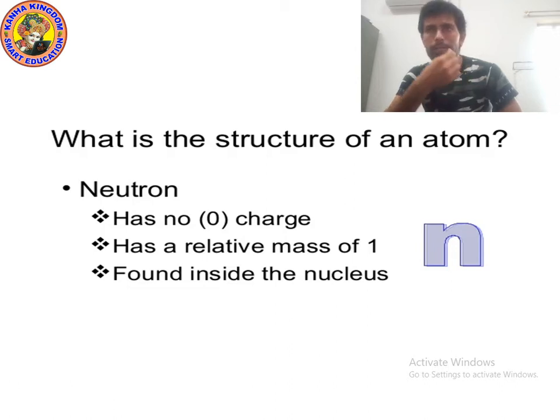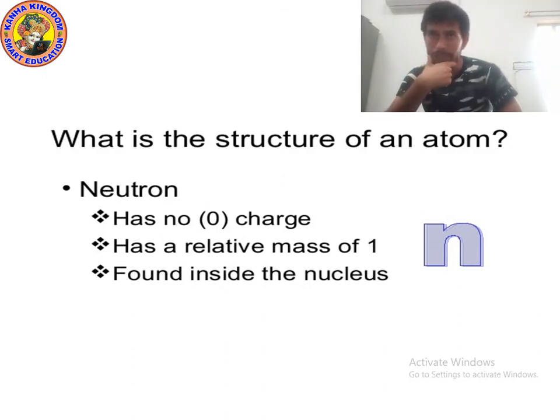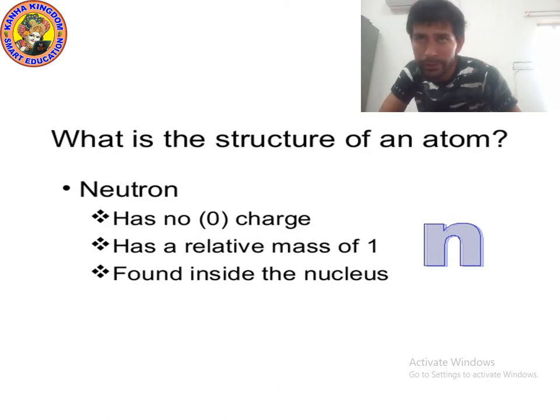Okay kids, now let's talk about the structure of atom. Next point: neutron. Where is neutron present? Neutron is present in the nucleus. So neutron is found inside the nucleus. What is the charge present on neutron?